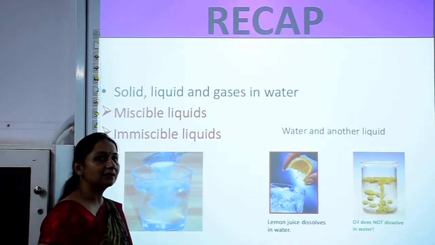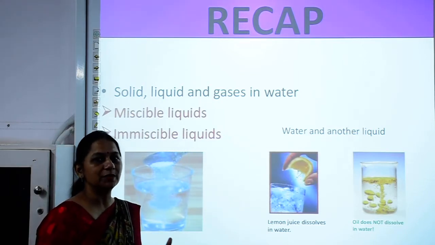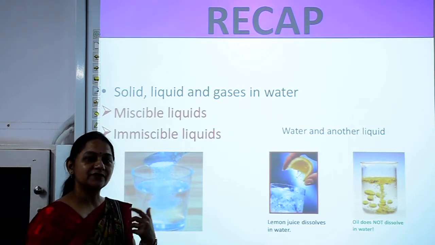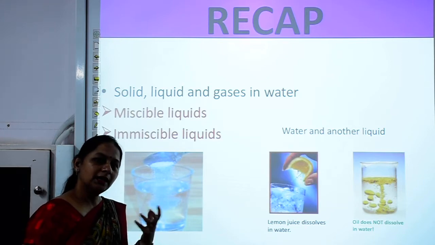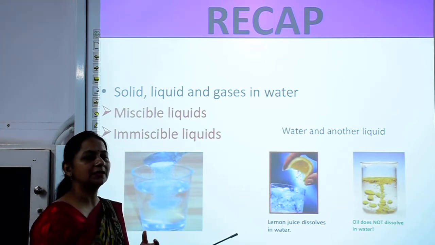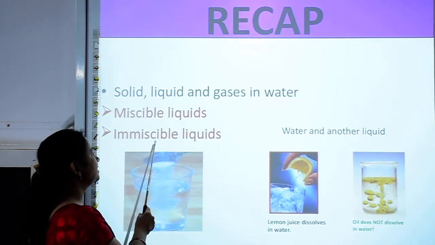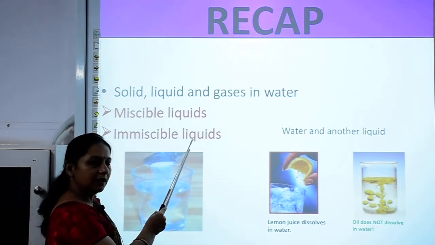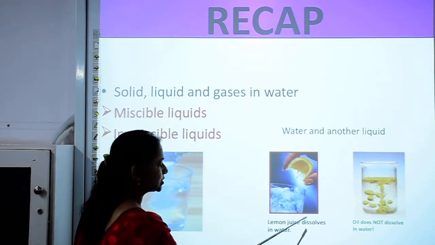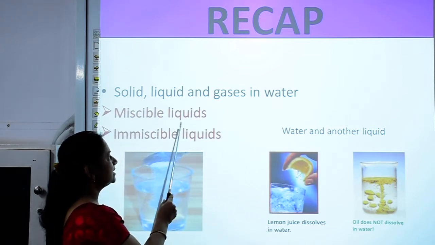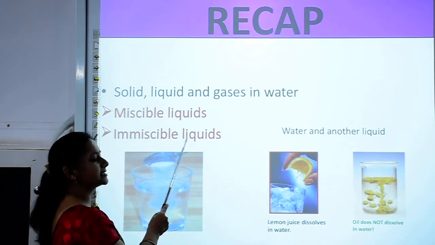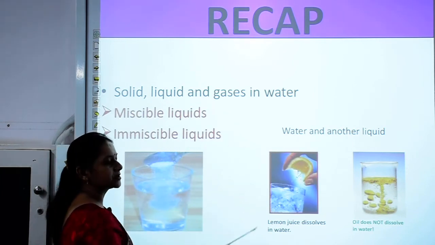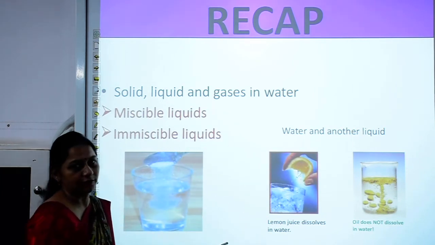Immiscible liquids are those liquids which do not mix with water, for example oil. Oil does not mix with water. Again, kerosene does not mix with water. So we can say that these are immiscible liquids. Here you can see lemon juice dissolves in water, so it is a miscible liquid. Oil does not dissolve in water, so it is an immiscible liquid, it forms a different layer above water.